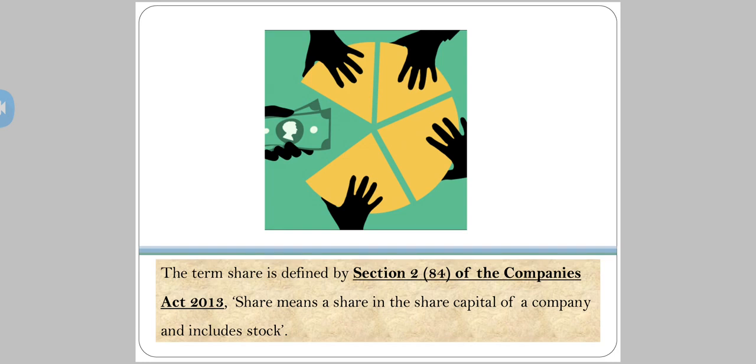My 4 friends have invested in my business with the same amount. 20,000 is their share. Each one of them has got 20,000 as their own shares. So share means my portion in the share capital of a company, and includes stock. Now you all must be thinking, what is stock?